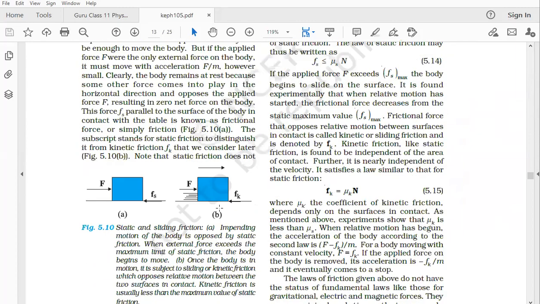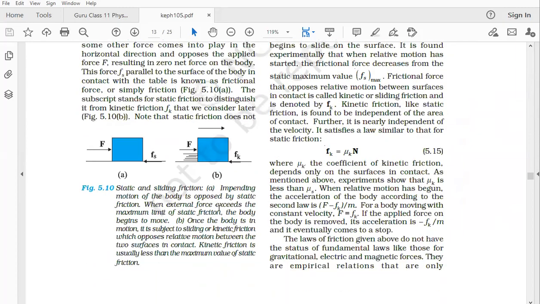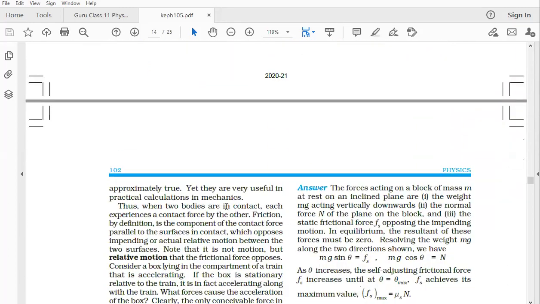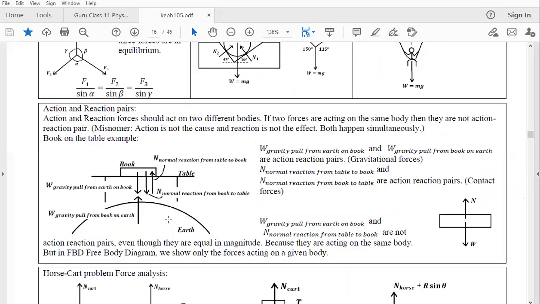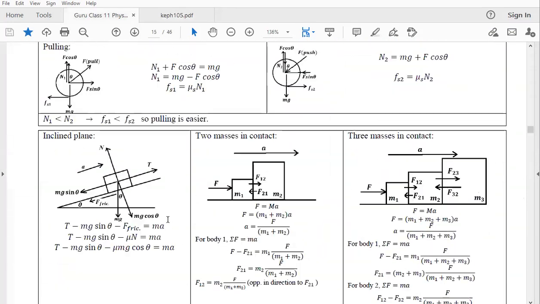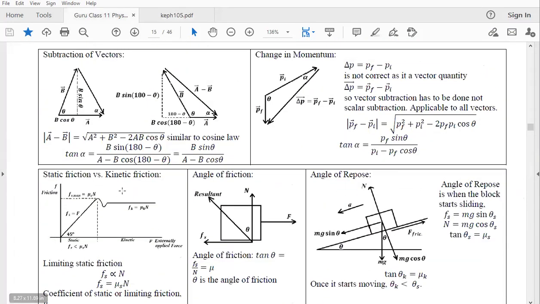Friction, we talked about it. We talked about static and kinetic friction. Sadly, they have not given the diagram. Without this graph, it's very hard for you to understand static friction and kinetic friction, so you should study along with this graph.